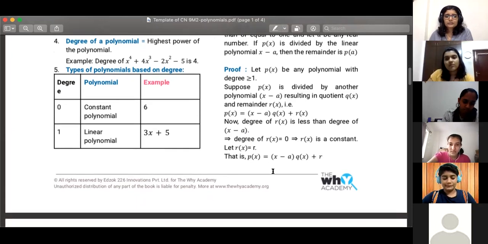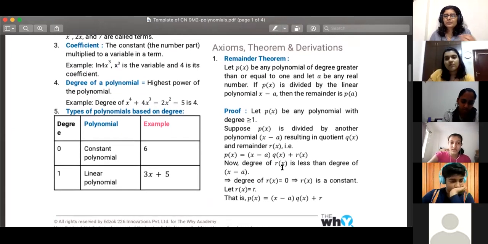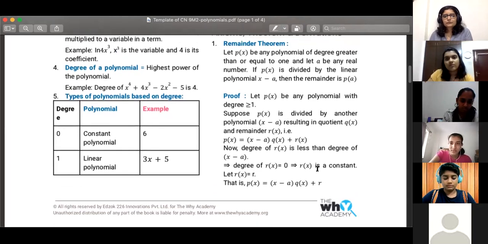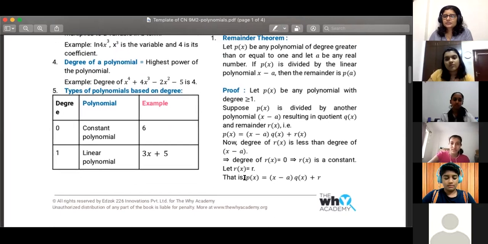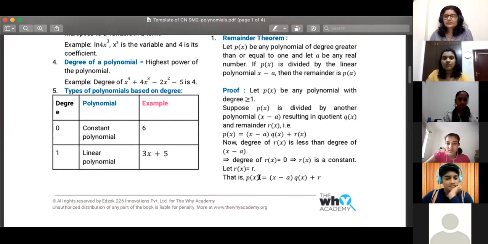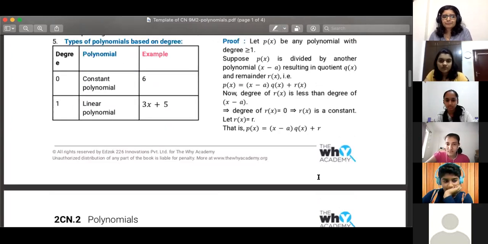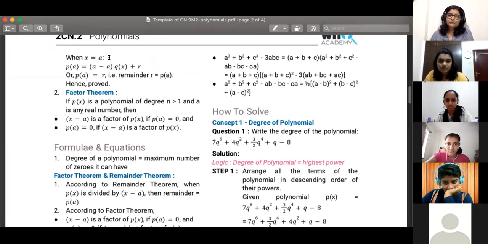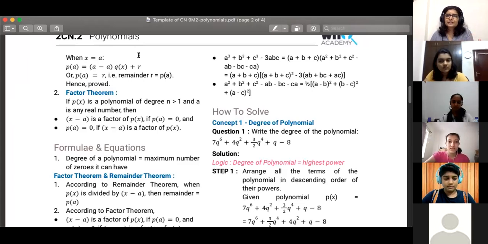Samriddhi, do you understand what we mean by the degree of a polynomial? Yes, ma'am. Okay, so it'll be a constant. This is the division algorithm that I've written: dividend p of x equals divisor into quotient plus remainder. When x equals a, that's what we have substituted, we worked it out and got the remainder r equal to p of a.